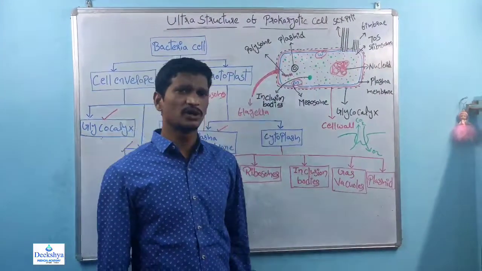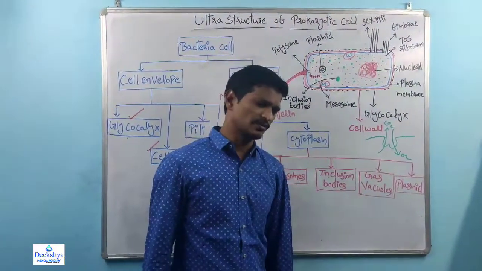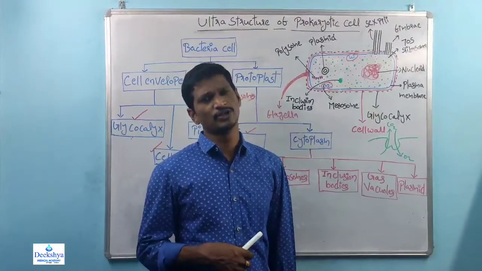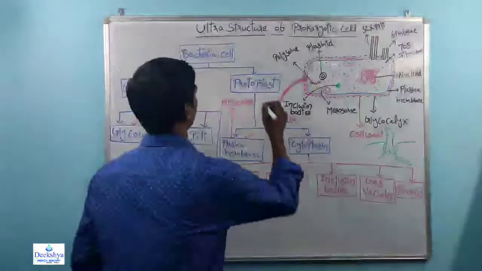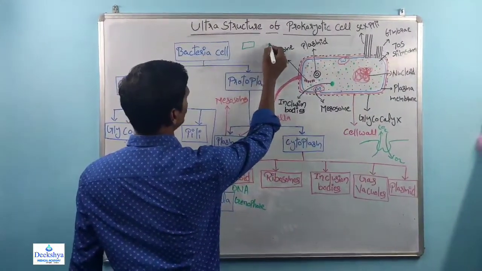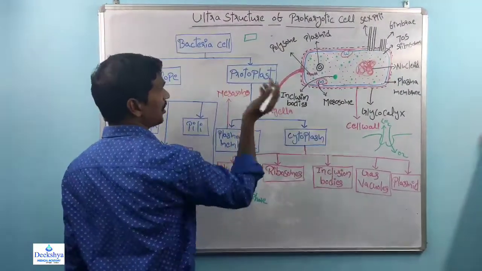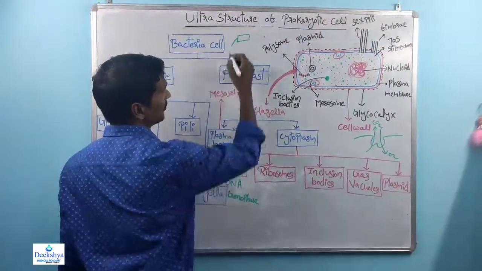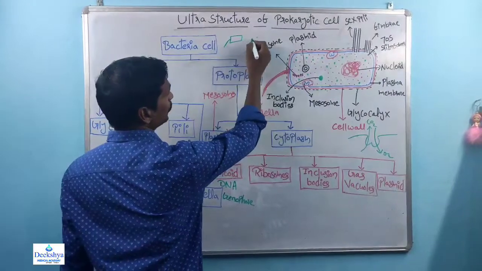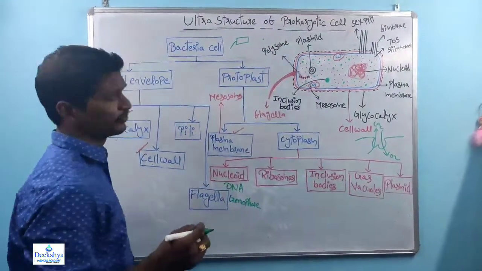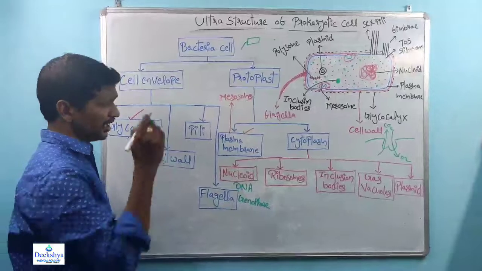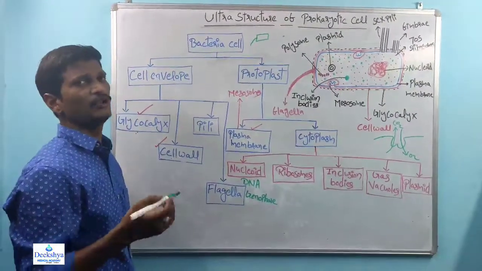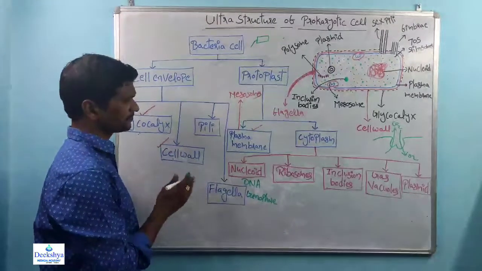So, sir, what is the use of bacterial movement? Suppose some bacteria try to collect food material. See, this is one of the bacteria, and this is the food material. How does the bacterium move from here to here? If the bacterium has flagella, with the help of the flagella the bacterium moves towards the food. So the flagella are always very helpful for locomotion. That is about the flagella.